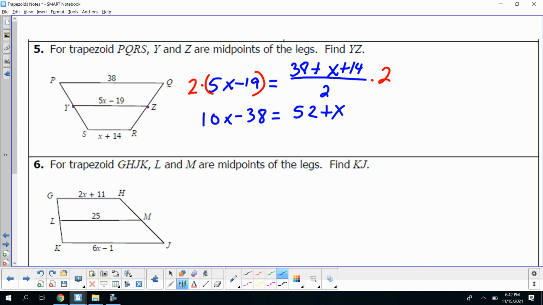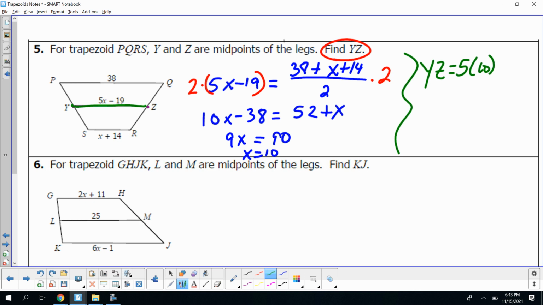Now we can start to simplify. Subtract x from both sides, I'm going to get a 9x. Add 38 to both sides, I'm going to get a 90. And when we divide by 9 on both sides, we get x equals 10. Okay, so they ask us to find YZ. So we need to take that 10 and plug it in to find YZ. So YZ is equal to 5 times 10 minus 19. So 50 minus 19, YZ is going to be equal to 31.